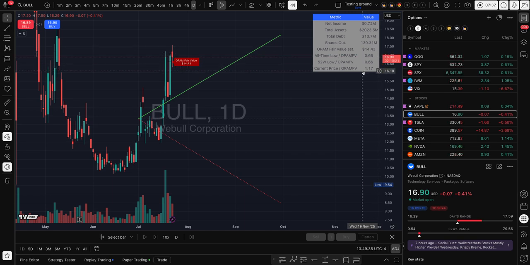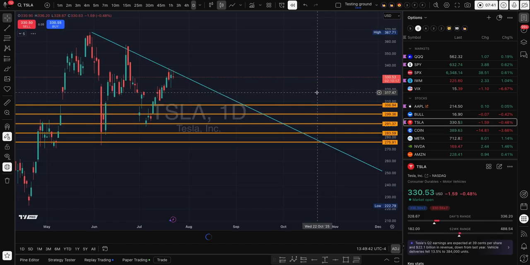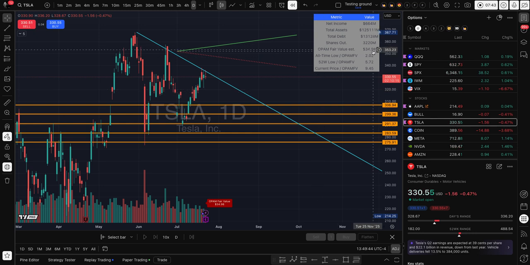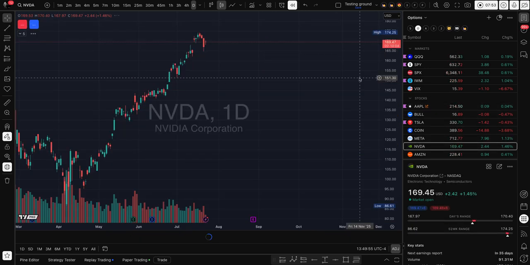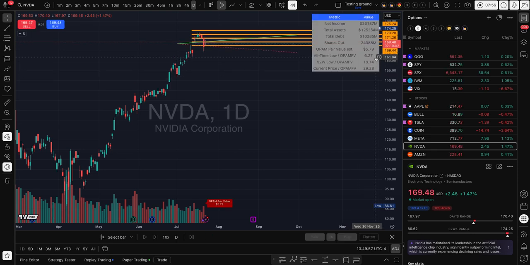The reason I developed these three is to trade the ones that are like Tesla, which have a higher all-time, higher price value. So right now it is trading about 9 times the fair value. And if you go to NVIDIA, it is trading about 29 times the fair value, which is $5 right now. The reason is, people are thinking, oh, this is more valuable in the long term, right? That's the reason.